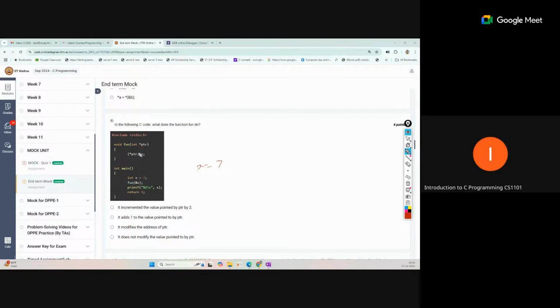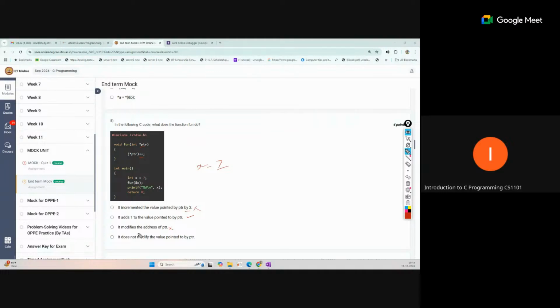I think this is very clear. This is incrementing the value pointed to by the pointer by 1. The options: it incremented the value pointed by ptr by 2. This is not correct because the increment is happening one time. It adds 1 to the value pointed to by ptr. It modifies the address of ptr, no, because we are not modifying the address.